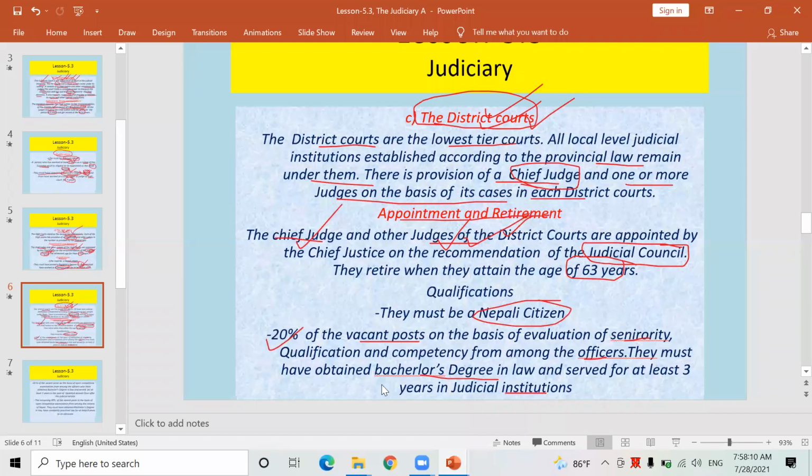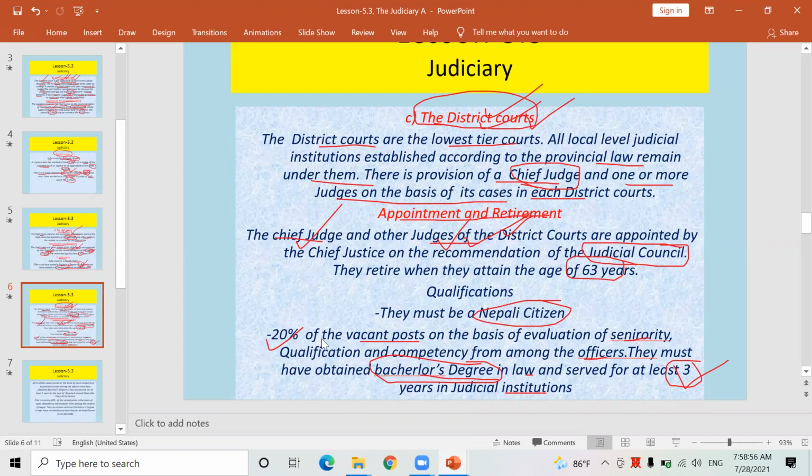A person who wants to be a judge of the district court should have completed a bachelor's degree in law from a law campus or university, and must have worked as a lawyer or advocate in a private or government judicial institution for at least 3 years. Such a person, experienced for 3 years in providing justice and punishing the culprit, and who has completed a bachelor's degree in law, can be appointed as a judge or chief judge of the district court.